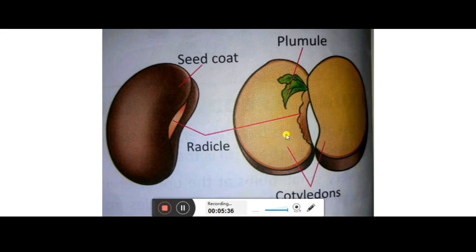These are the cotyledons, which have the stored food, and this one is the plumule and this one is the radicle. This radicle will turn into the roots as the plant grows from the seed, and this plumule will become the shoot, the aerial part of the plant.